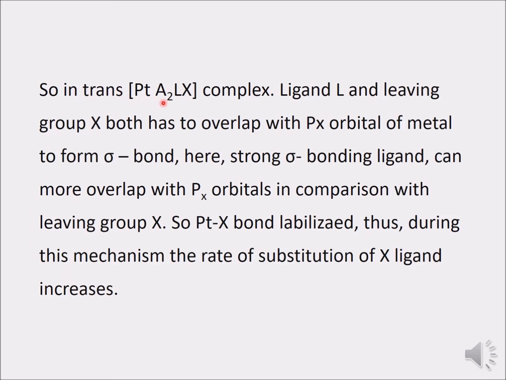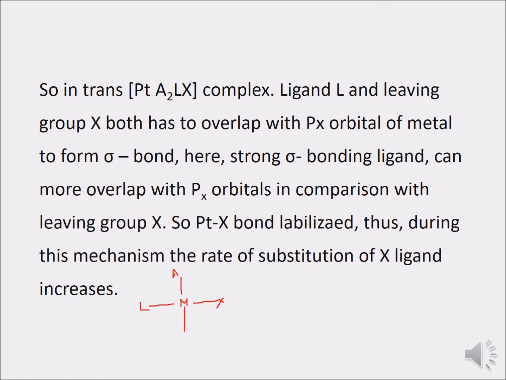So in trans PtA2LX complex, suppose we are taking this complex. In this complex A2, the two ligands which are A are the same, so they can cancel their trans effect if they are placed at the trans position of each other. Suppose we have this compound, and A is placed here, and this is our metal, and the second A is placed here, and here L, and here X is present.